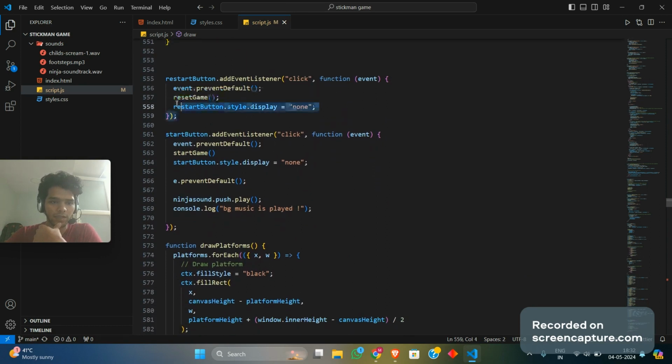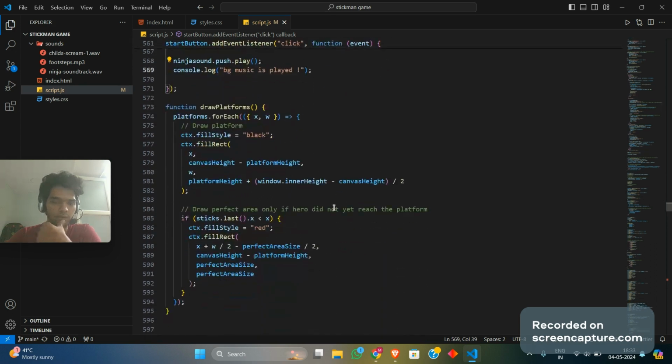Here we have our restart button functionality that just resets, goes into reset game. We initialize everything back to initial position except the high score, and the start button. Basically, what it does is the start button goes into a display none state, and by default we just play our initial background music.